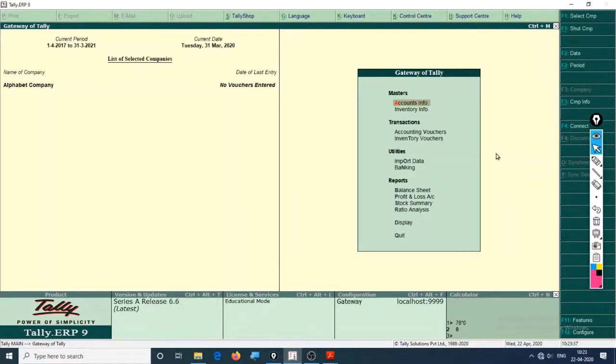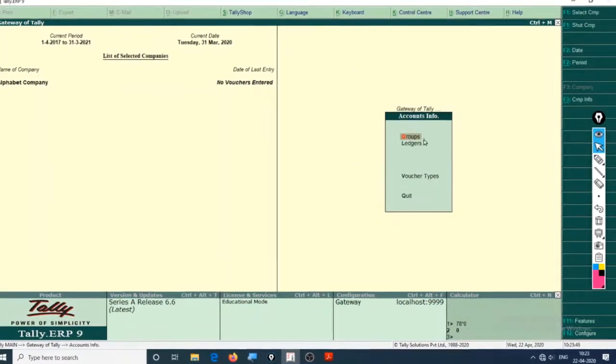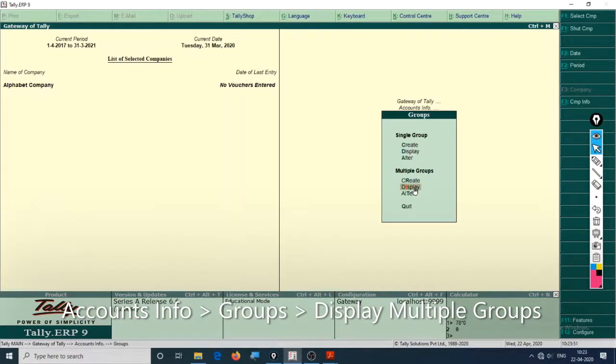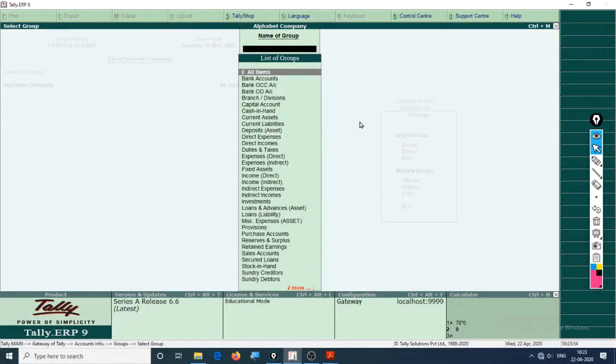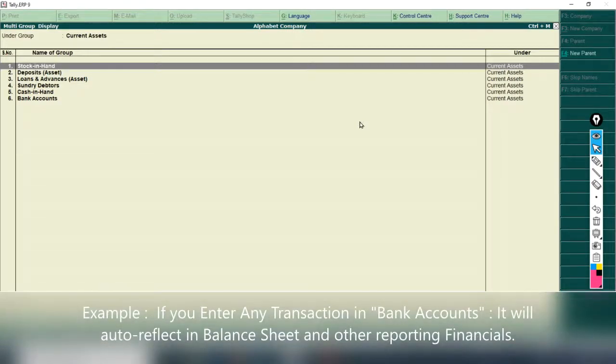So right here I have with me Tally, and I'll show you what's the importance of a group. We'll go to the first column, accounts info, and then we'll go to groups, and then display multiple groups. Let's try to open the one we just read, current assets. It has 1 to 6 accounts in it. Whenever we go to create an account, it will always ask us which group we want to keep it in, so that Tally automatically creates its own balance sheet.